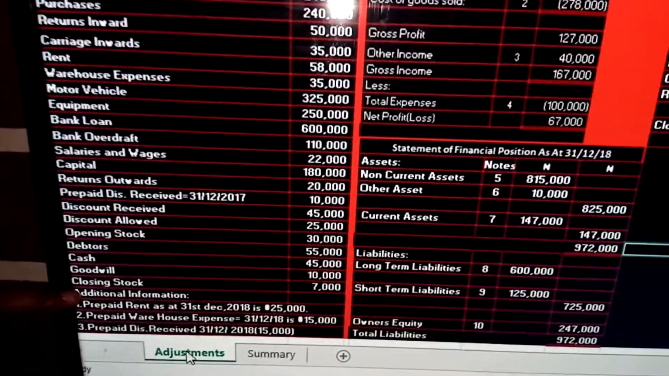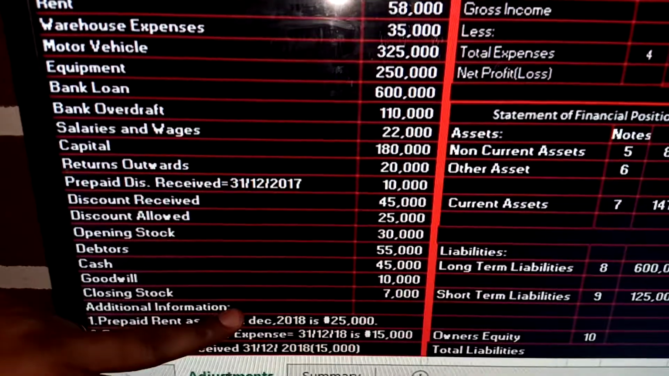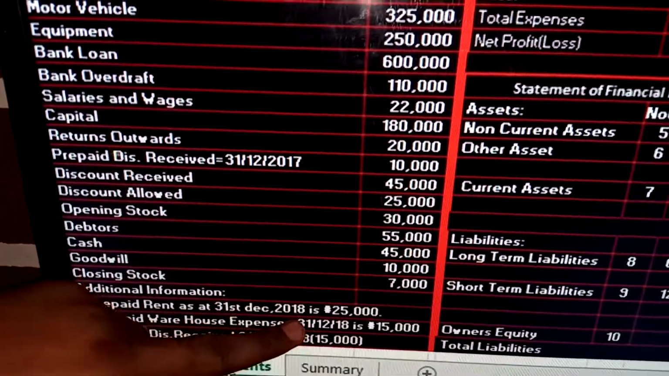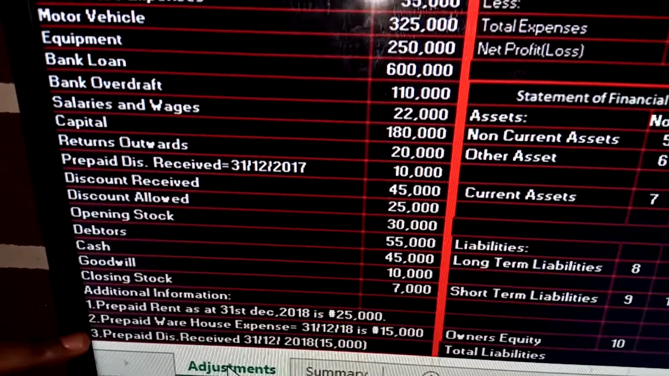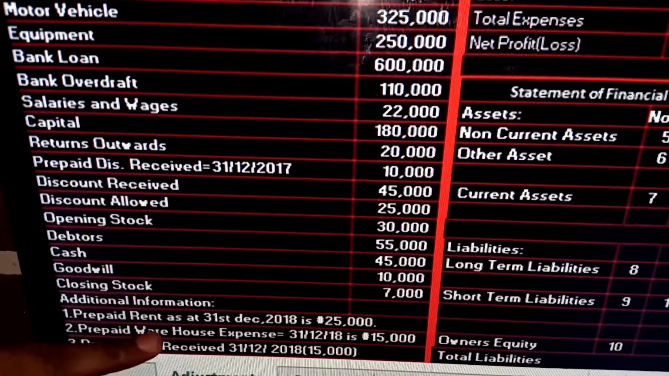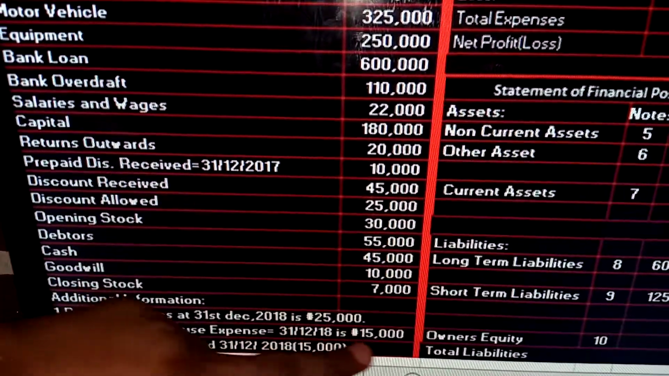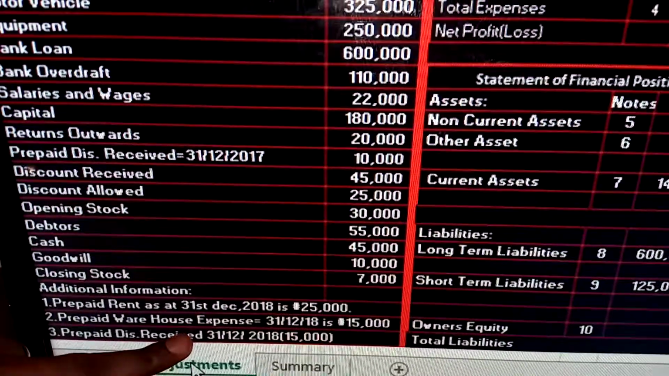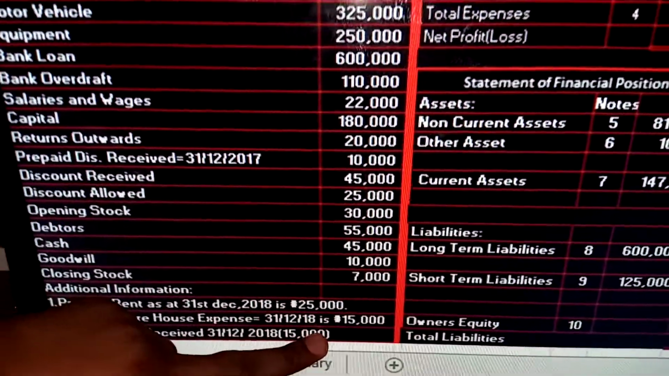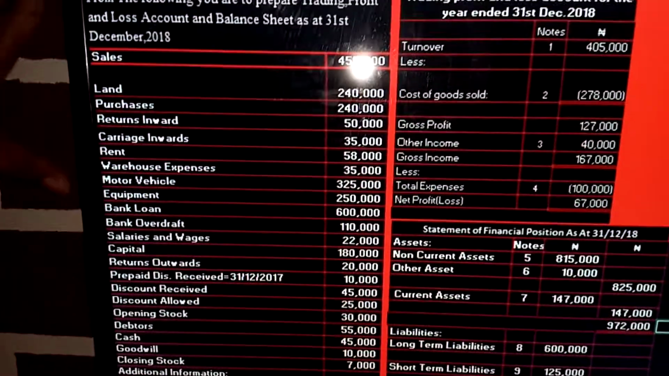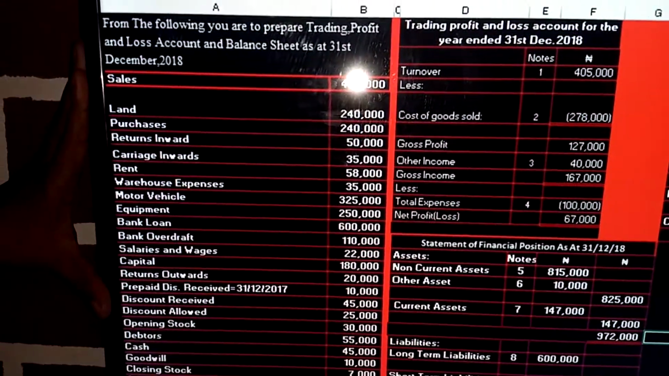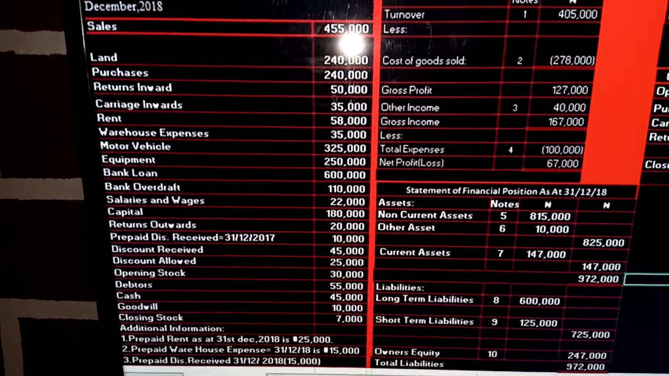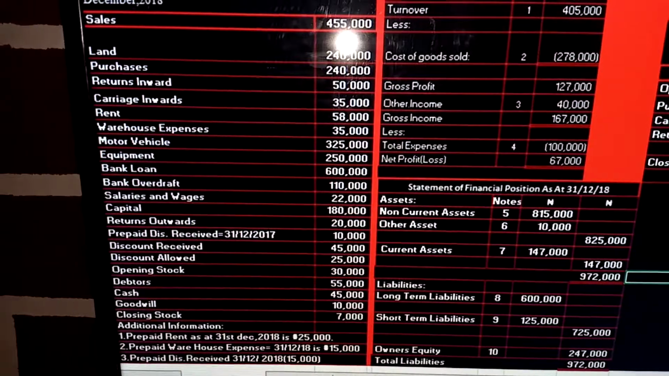They will now have additional information. Now they said prepaid rent as at 31st December 2018 is 25,000. Additional information 2. Prepaid warehouse expense 31st December 2018 is 15,000. Additional information 3. Prepaid discount received 31st December 2018 is what? 15,000. So we're going to prepare the what? Trading profit and loss account and balance sheet, taking into consideration the adjustment, the end of year adjustment, given to us in the question.